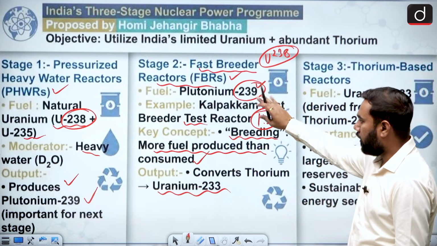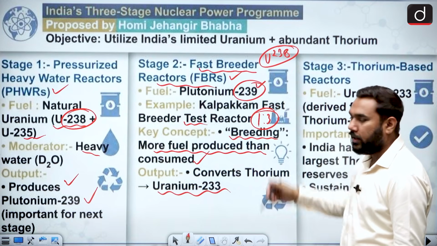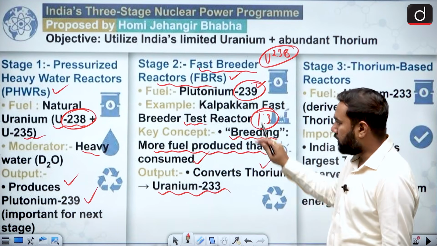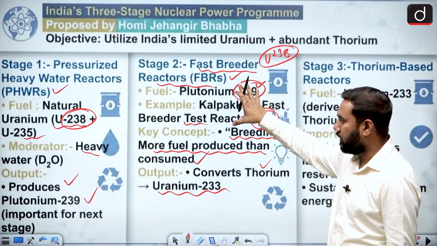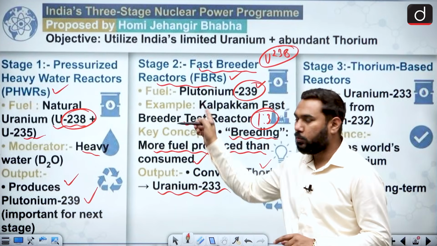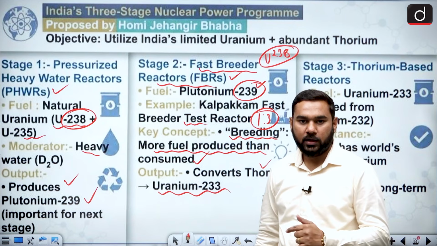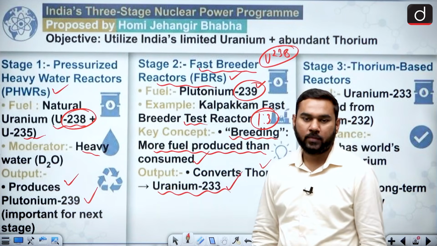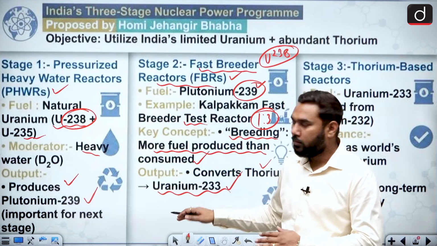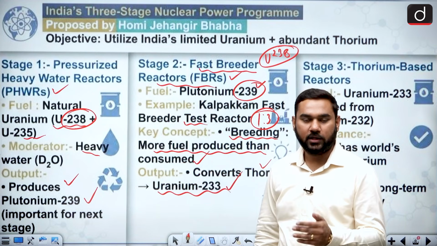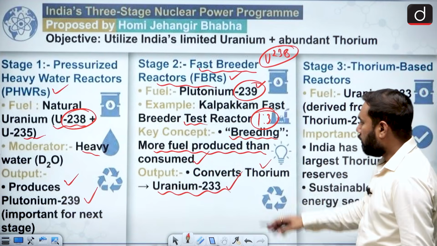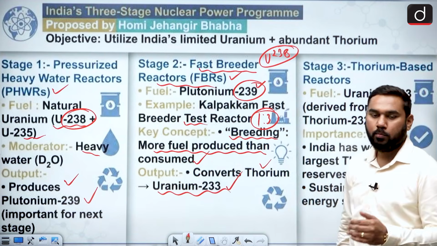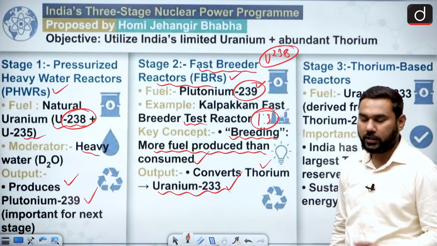In the first stage we form plutonium with plutonium, and when we can gain lots of plutonium, then we use our thorium. So basically the second stage has two parts. First you use the plutonium, gain the plutonium, then you use the plutonium with thorium for making uranium. This one is still being tested, but the first part, gaining criticality, we have achieved. So India can achieve this, and after this achievement we are more eager towards a self-sufficient energy sector.